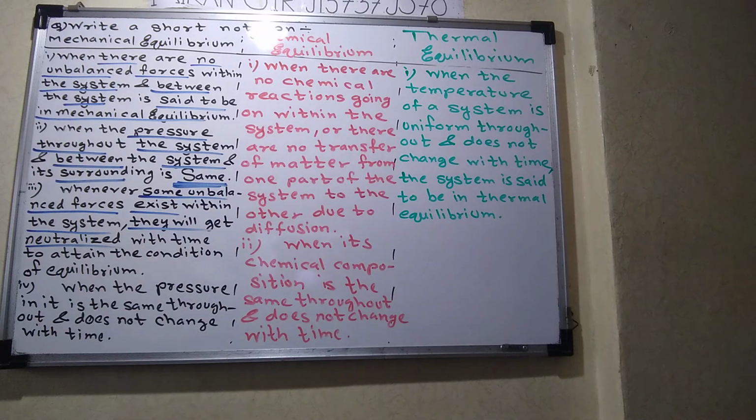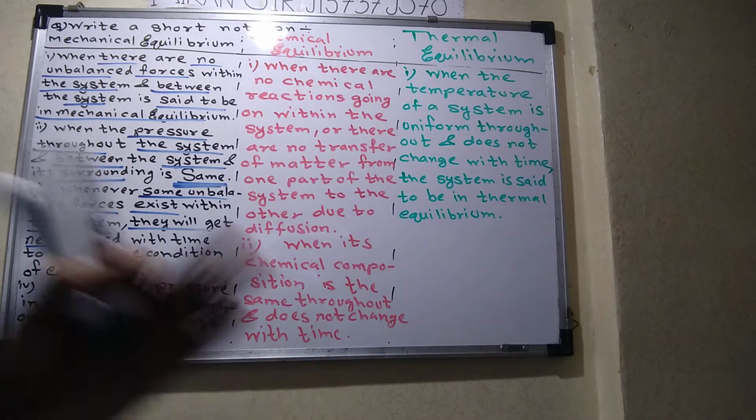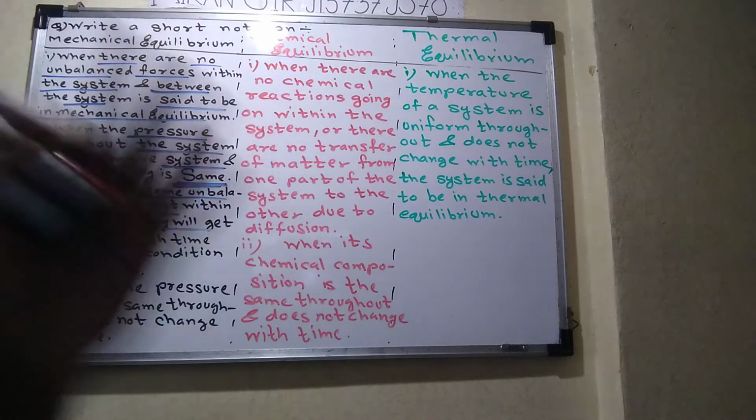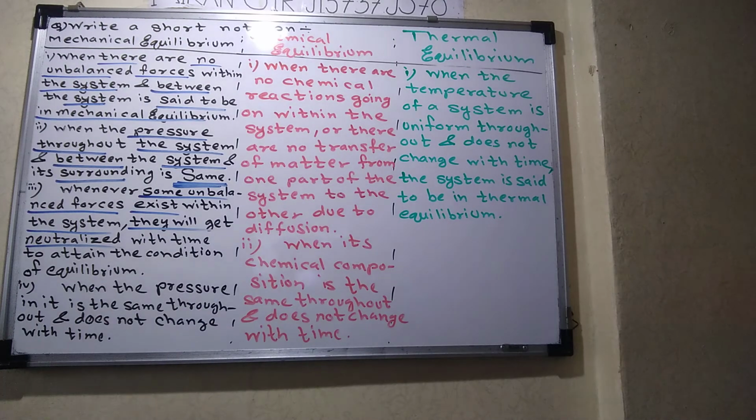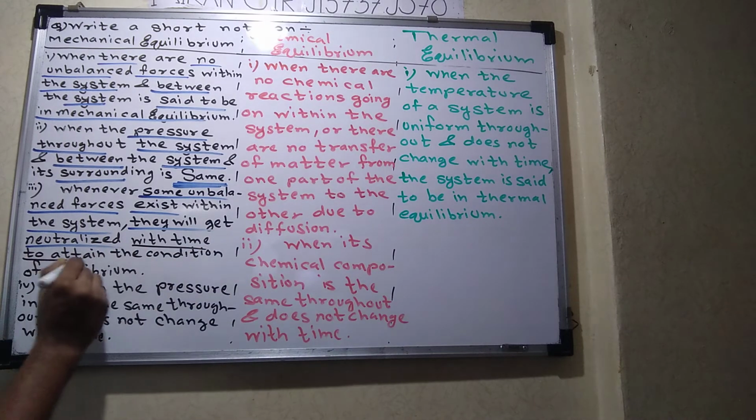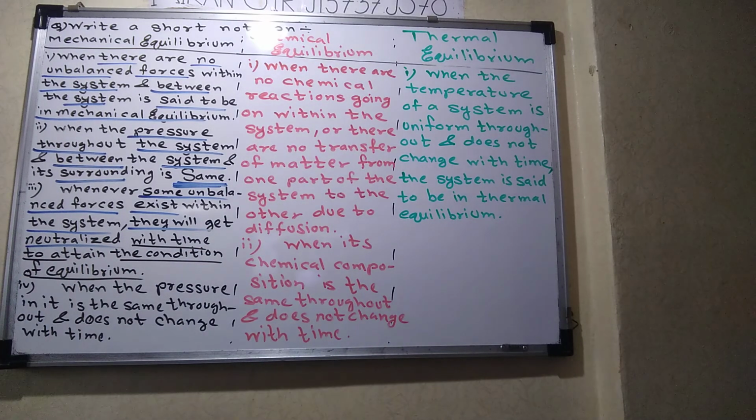So if such unbalanced forces exist, then those forces should be neutralized, meaning eliminated. How, and by what different ways, is a part of the mechanical topic. But I want to explain that if some unbalanced forces are there, then they should be neutralized. Then it is said to be mechanical equilibrium, definitely with time, to attain the condition of mechanical equilibrium.